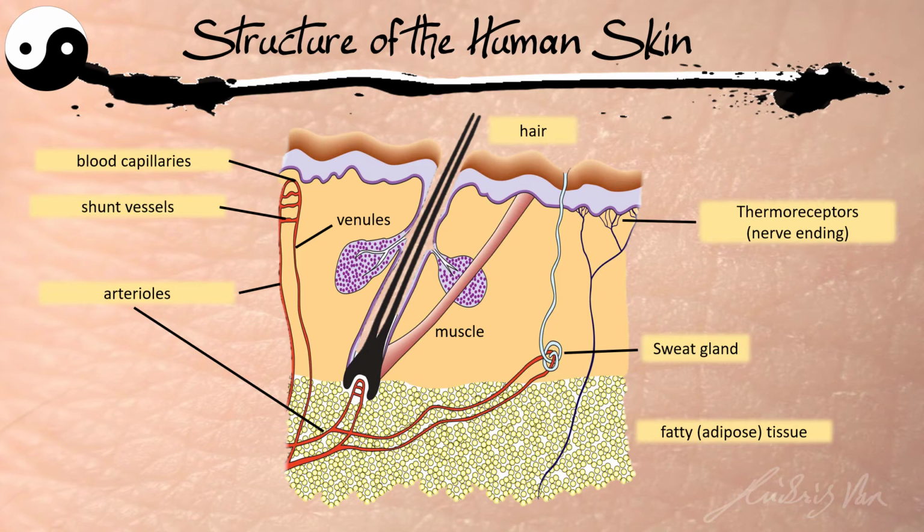It is important to take note that there's a difference between capillary as well as shunt vessel. Shunt vessel is more like an arteriole because it can dilate, that means become wider, and allow more blood to flow directly from the arteriole to the venous instead of flowing to the blood capillary. At the same time, the shunt vessel can also contract. So when it contracts, less blood will flow directly from the arteriole to the venous, and as a result, more blood will be flowing to the blood capillary. So this is important to take note when we go on to the next slide.